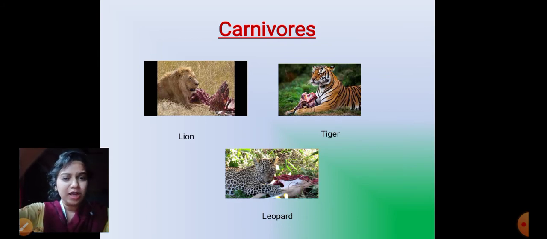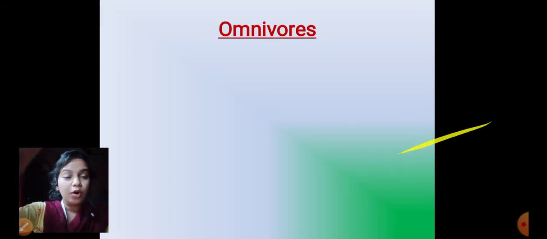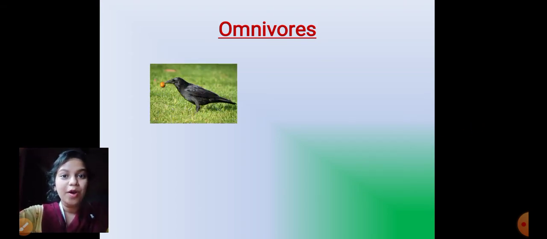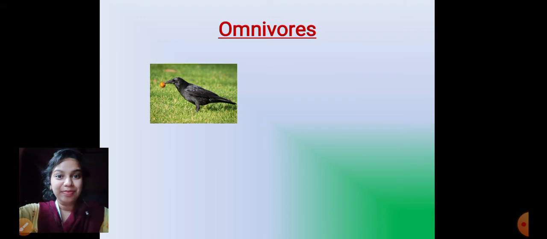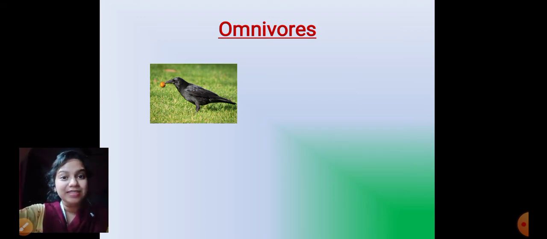Okay. We had learned about another thing. Remember omnivores? In our last class, we had also learned about omnivores. What are omnivores? Omnivores are animals that eat both plants and animal parts as their food. Remember that?